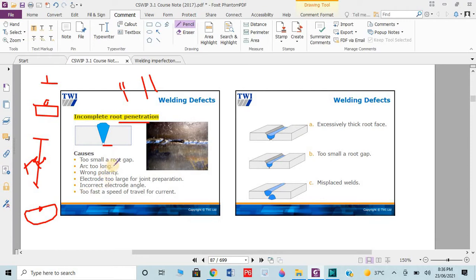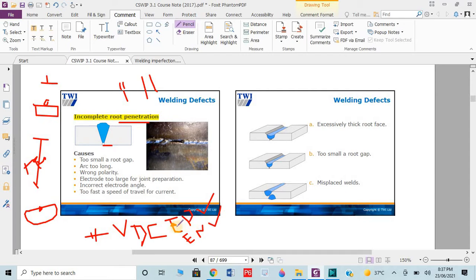Next, wrong polarity. Normally we have two polarities, positive and negative: reverse polarity and forward polarity. Direct current electrode positive is reverse polarity, and direct current electrode negative is forward polarity. By considering the different welding processes, we decide which polarity we need to prefer.